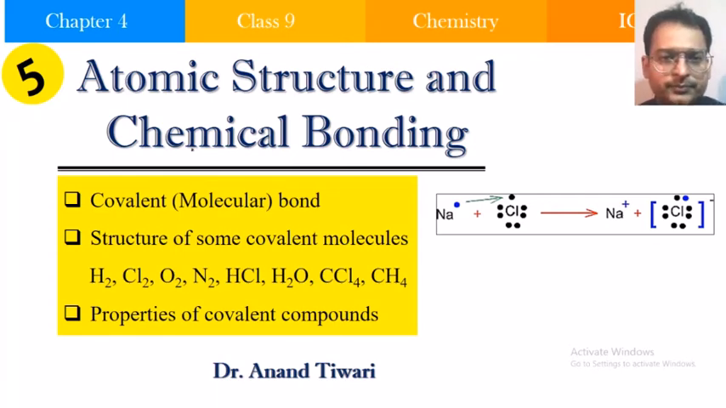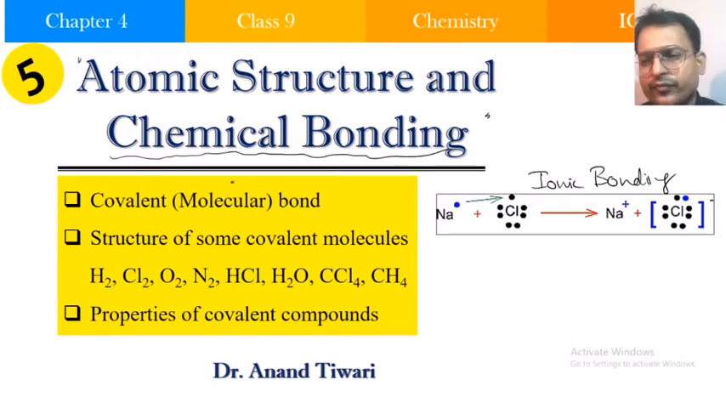Hello students. In our earlier lecture, we covered ionic bonding, as part of the chemical bonding part in this chapter 5. We saw that electrons are transferred. It is a complete transfer.